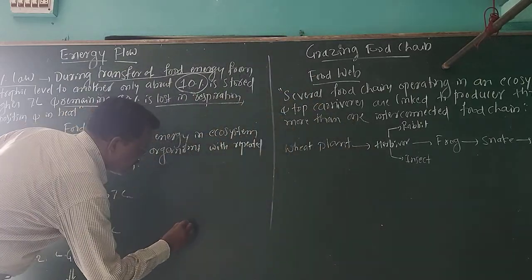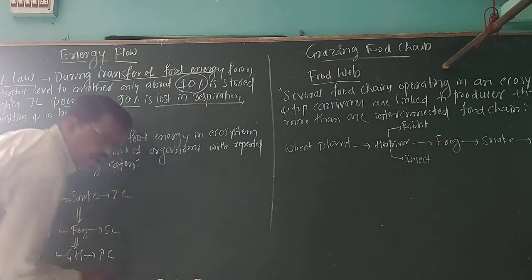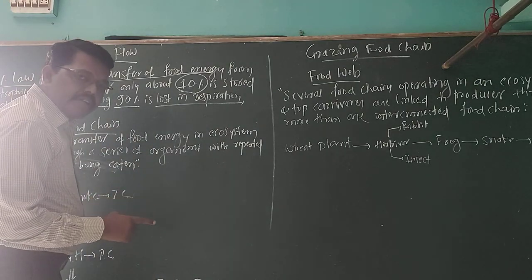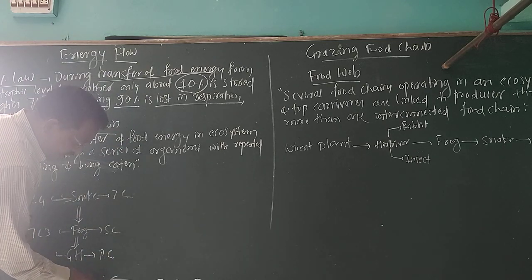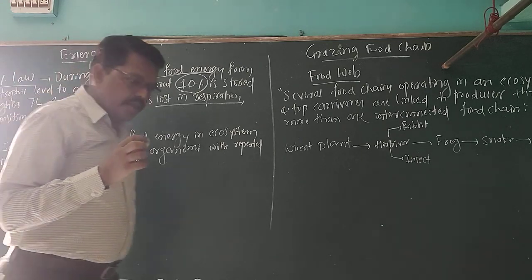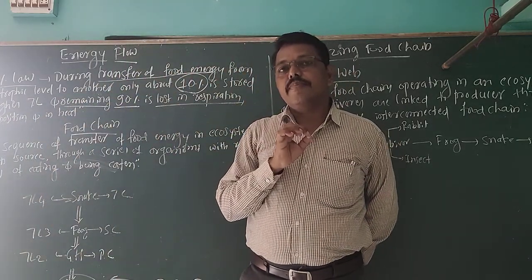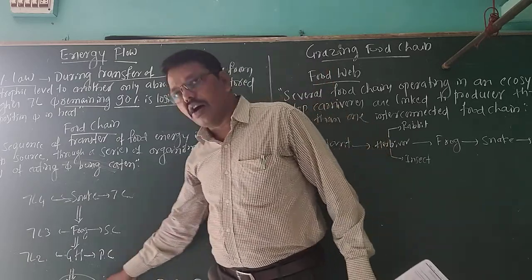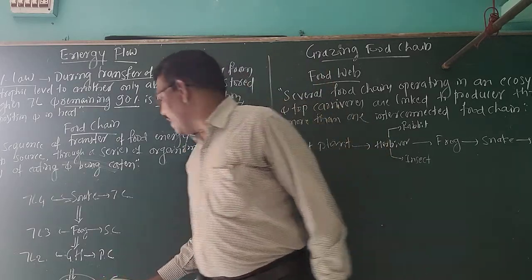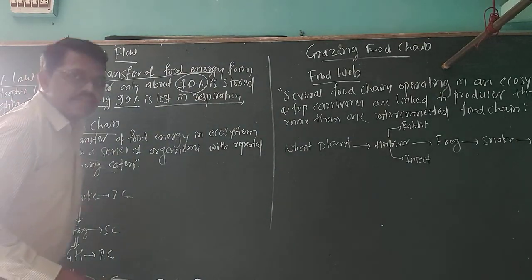That is, only 10% here: 20 joules will be utilized by the plants.